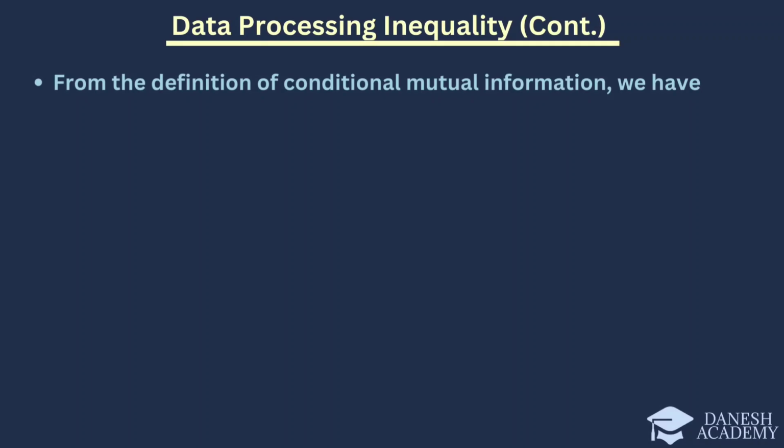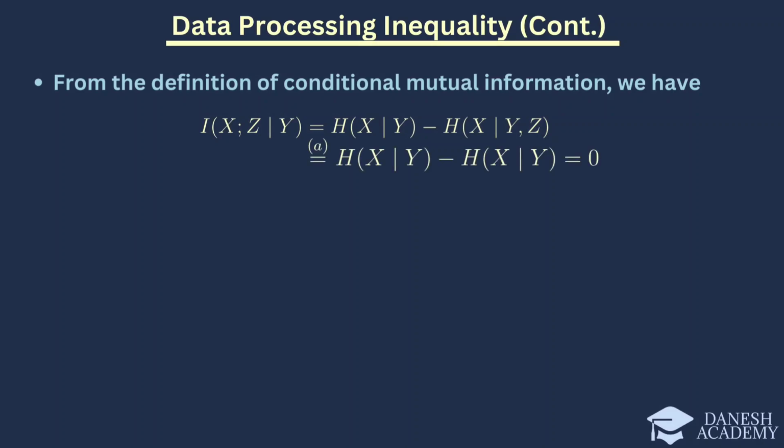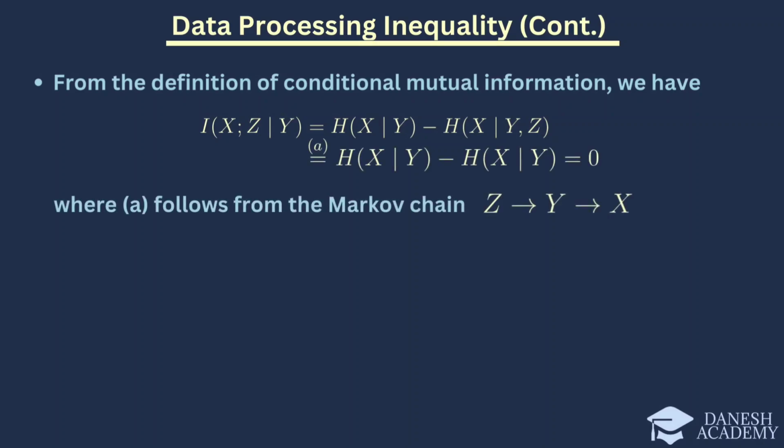From the definition of conditional mutual information, we have the equation as follows. And with the Markov chain, we can get this equation. This follows directly from the property of the Markov chain, ensuring that given y, x and z are conditionally independent. Now by substituting this result, we have this equation.